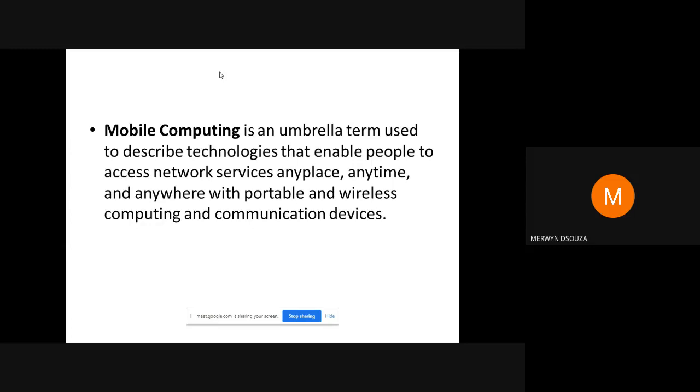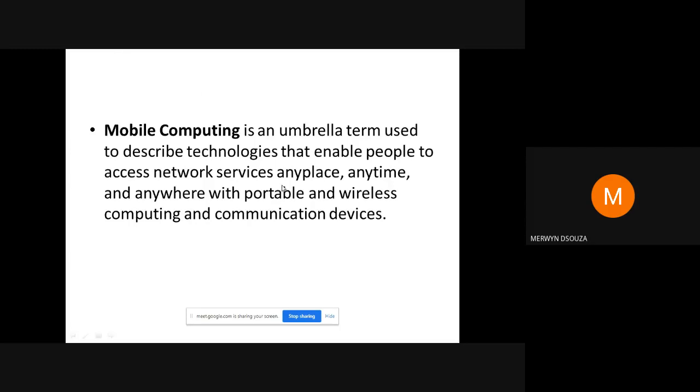Now remember, if you're sitting on your PC at home and you're connected to a fixed network, that is, you're connected to a BSNL broadband, that computing is not mobile computing. Mobile computing means as you're moving, you're connecting to the network and you're accessing data or performing some communication.